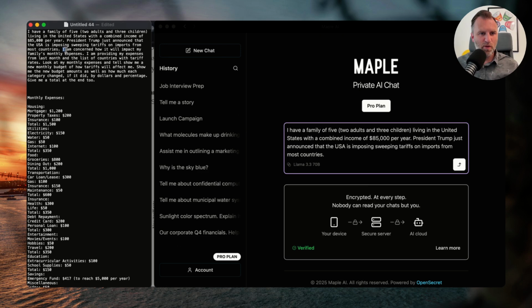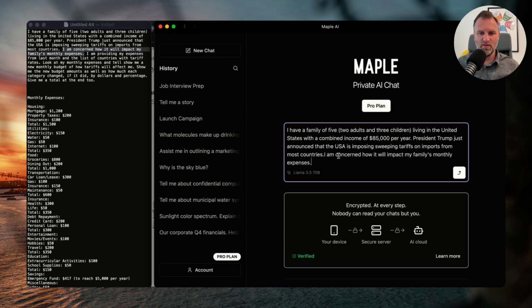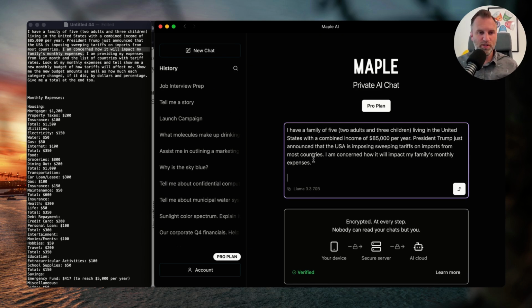Okay, next part is you want to tell it, all right, here's what I'm worried about. Here's what I want to figure out. I'm concerned how it will impact my family's monthly expenses. Okay, so that's like our who am I, why am I here talking to you kind of thing. Now I'm going to hold down shift and hit return a couple times. Let's get to the next part where I say, this is what I'm going to give you. So I am providing my expenses from last month and the list of countries with tariff rates. So here's a bunch of data that I'm going to give you.